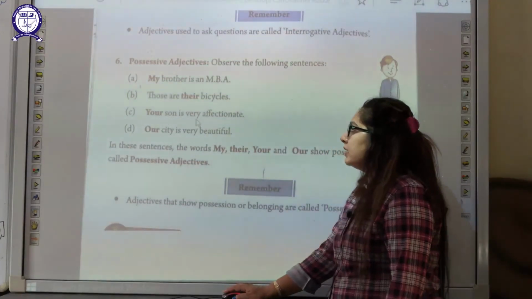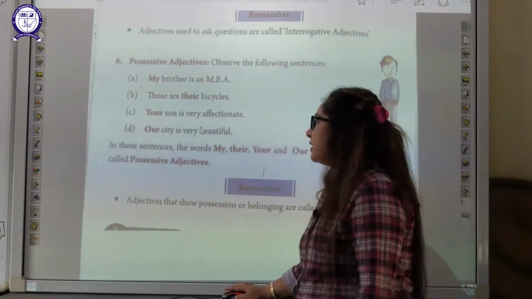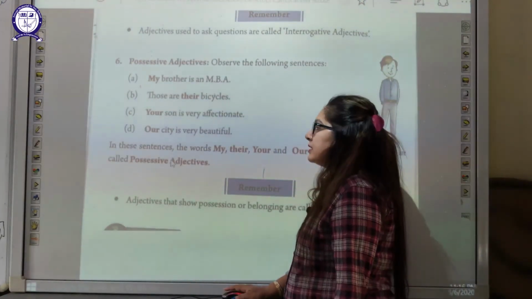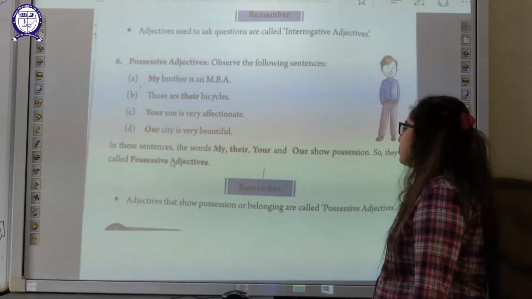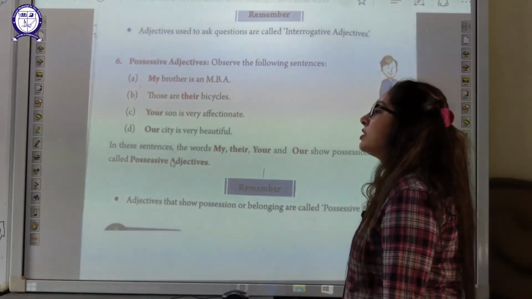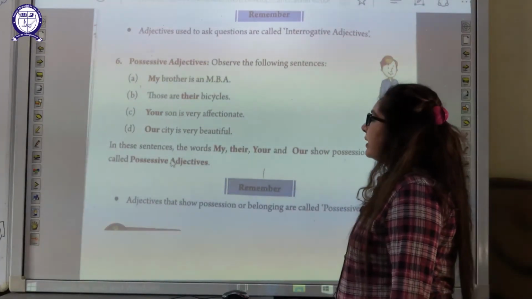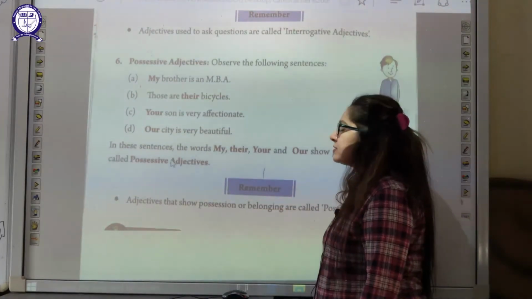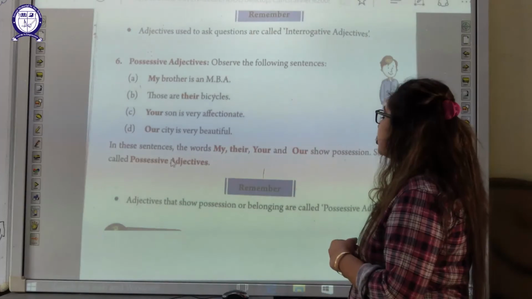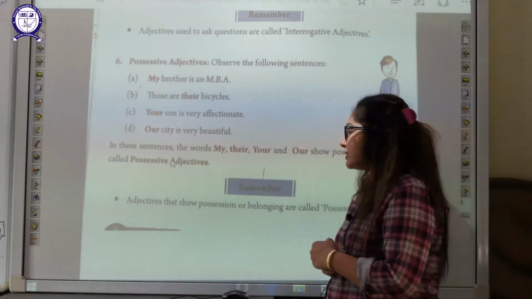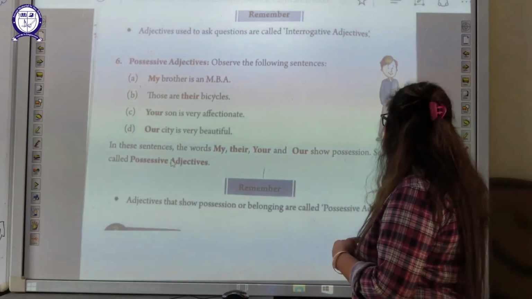Your son is very affectionate. Our city is very beautiful. In these sentences the words my, their, your and our show possession. Possession means belongingness, ownership. So they are called possessive adjectives. Points to remember: adjectives that show possession or belongingness are called possessive adjectives.